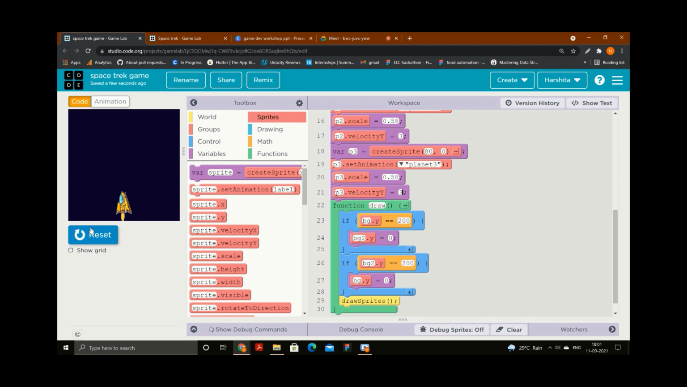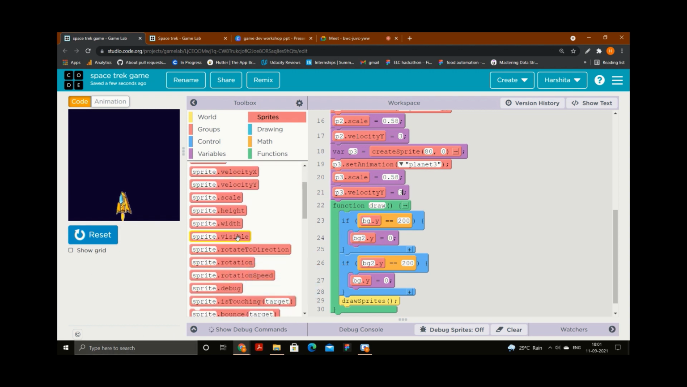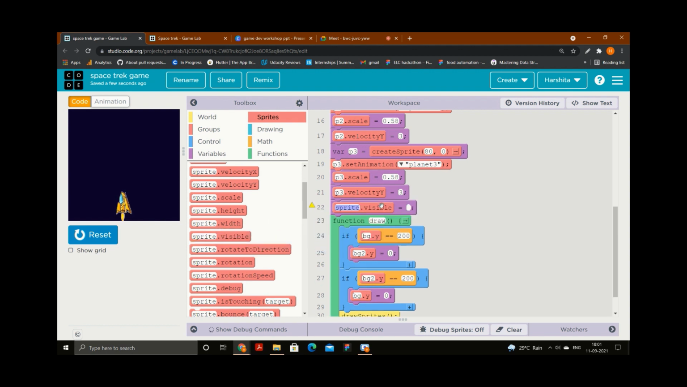So what I will do next is, in the sprite section itself you can see sprite dot visible. Put it in this part, p3. I want that in the beginning of the game, this P3 should not be visible. I want this orange planet to not be visible. So I will put P3 dot visible false. False means not visible. Okay, it will not be visible. I will show you. Yeah, see, it's not visible.